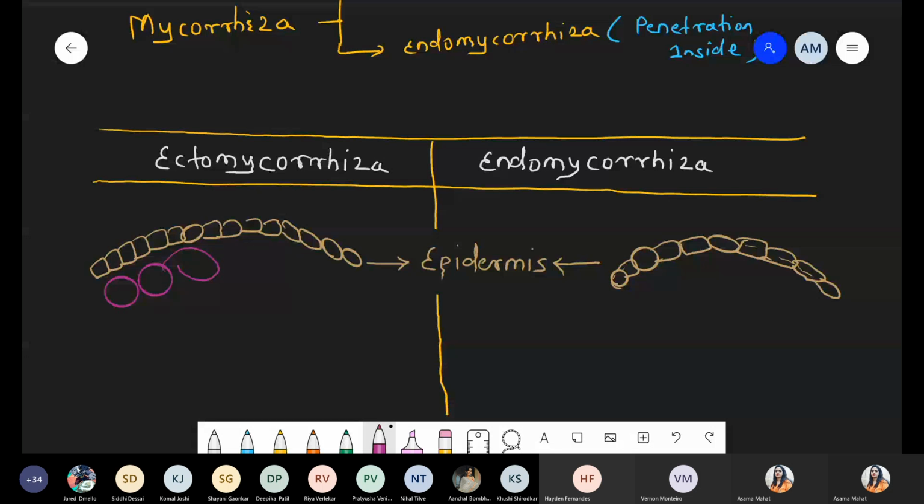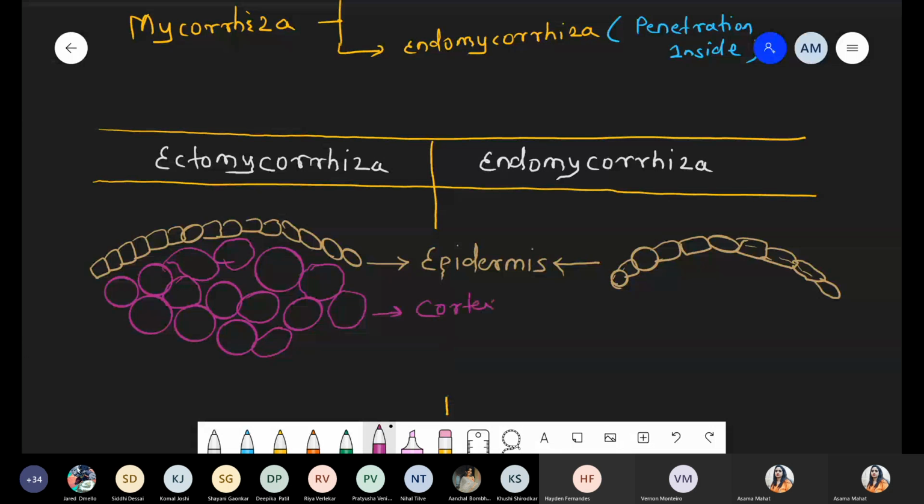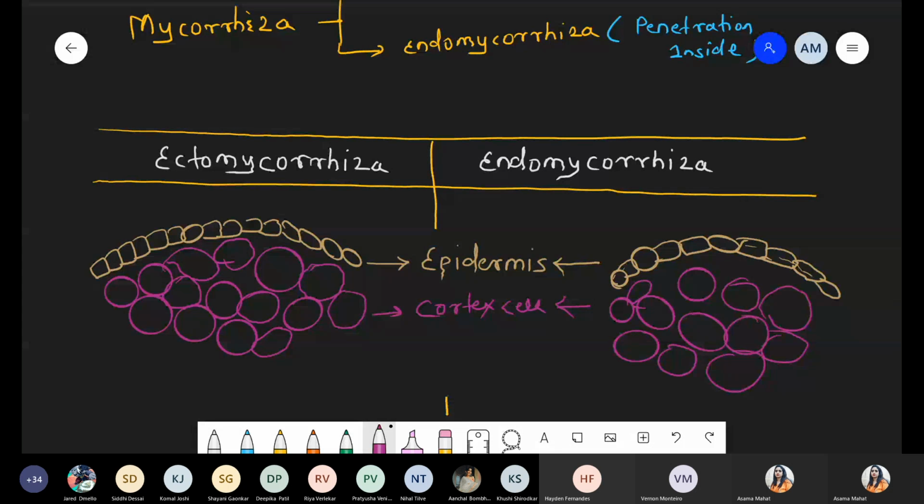You know very well that cortex cells are loosely associated cells. They are living cells, parenchymatous tissue. Cortex cell. Simple. So now we are talking about the structure of the mycelium and how it penetrates inside the cell.